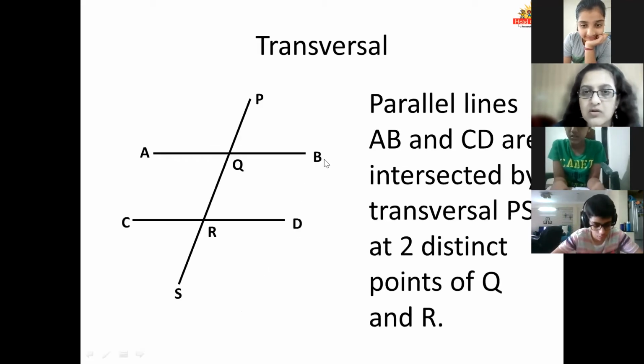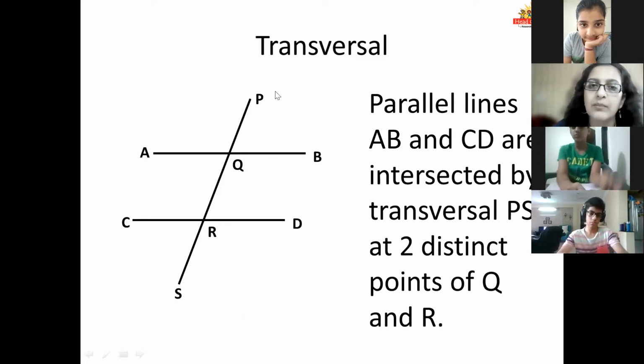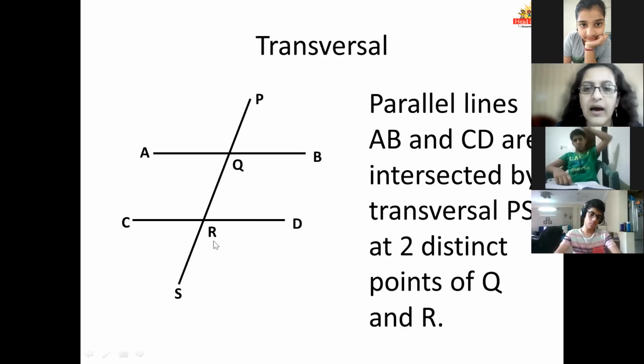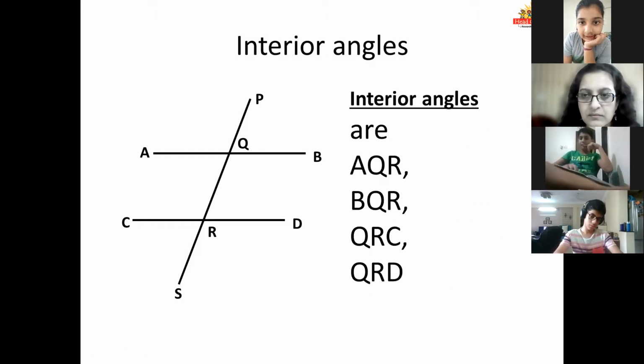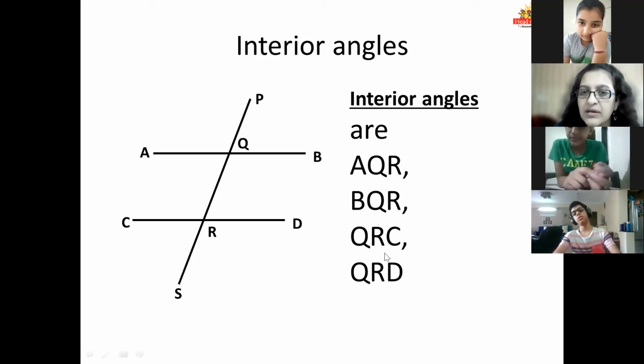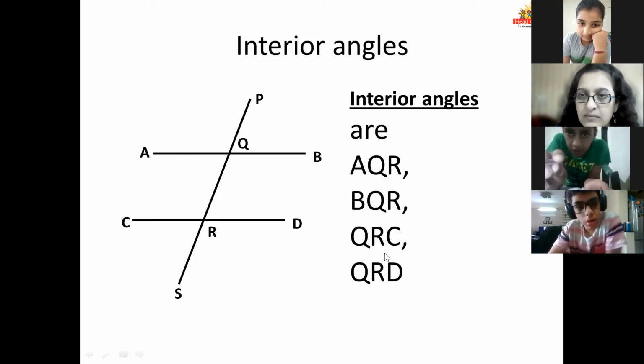Okay. So are we right when we say this? Parallel lines AB and CD are intersected by transversal PS at two distinct points Q and R. Yes. Now, are these the correct angles I have mentioned here? Tanishka.